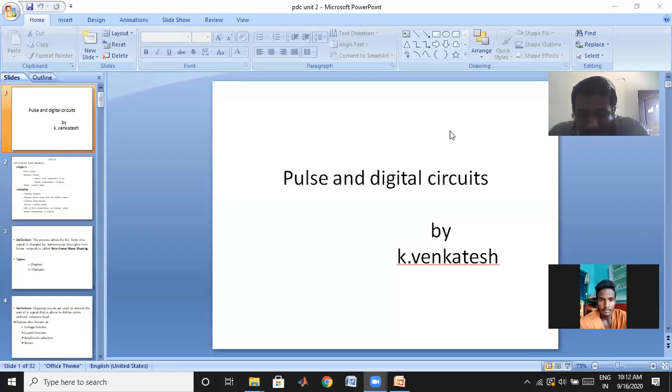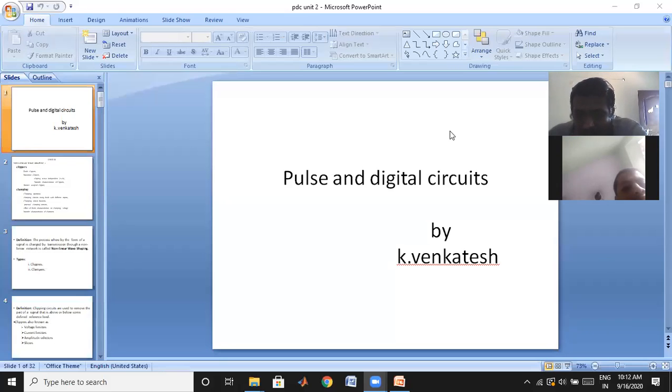A previous chapter, linear wave shaping. Okay, last class we discussed linear wave shaping. Do you have any doubts in linear wave shaping? Okay, we have completed the first chapter. If you don't have any doubts, then I will start the second chapter.